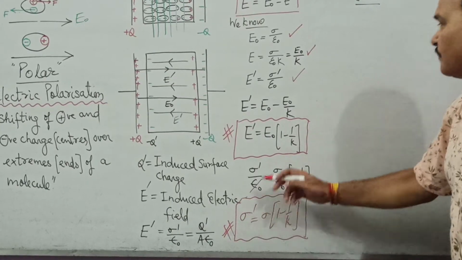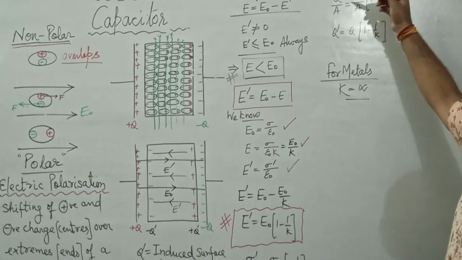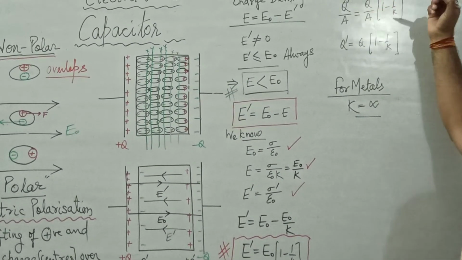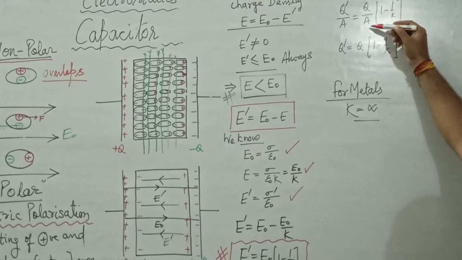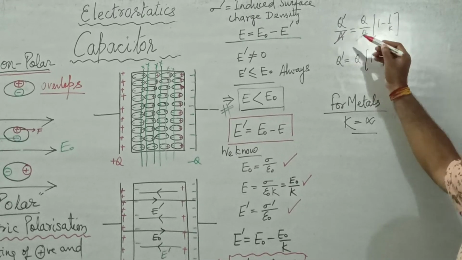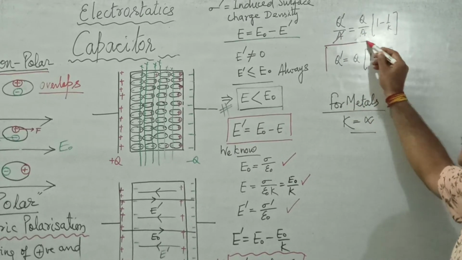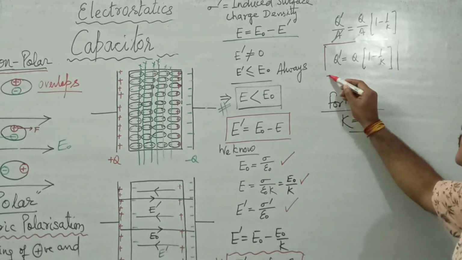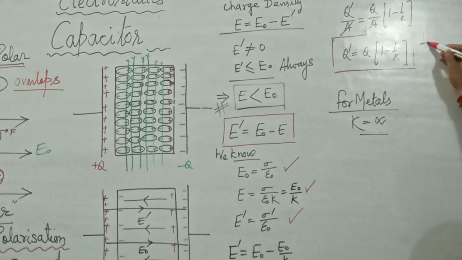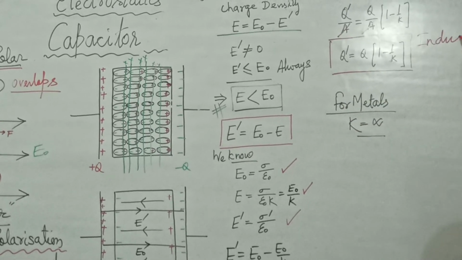And this induced surface charge density can be written as induced surface charge upon area. This is charge upon area. This A cancels out. What do we get? We get Q dash as Q in bracket 1 minus 1 upon K. This is the formula for induced charge.